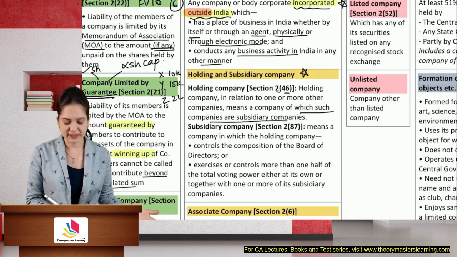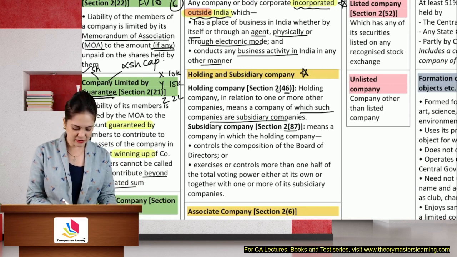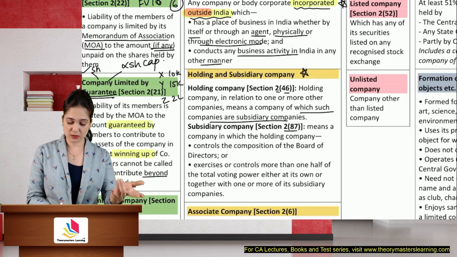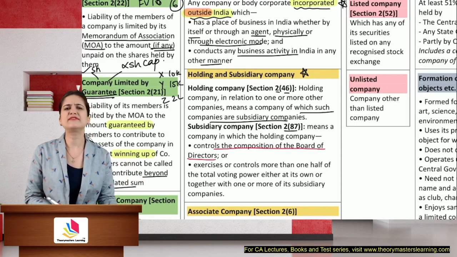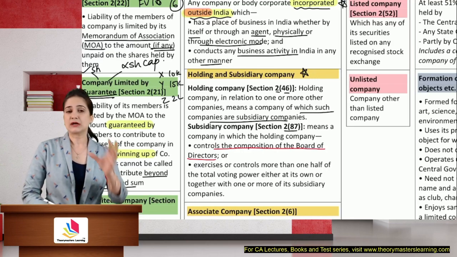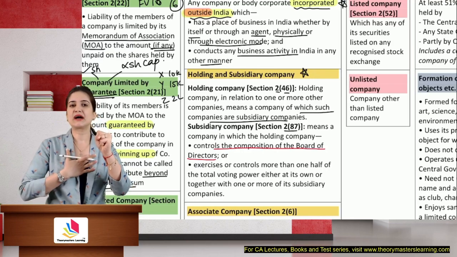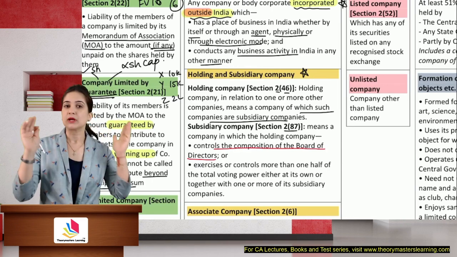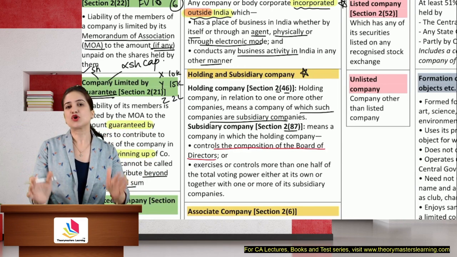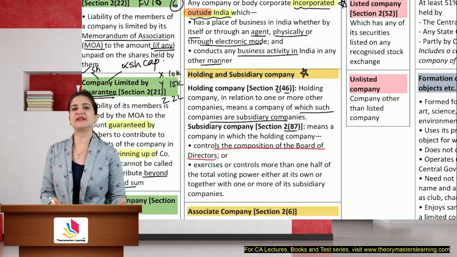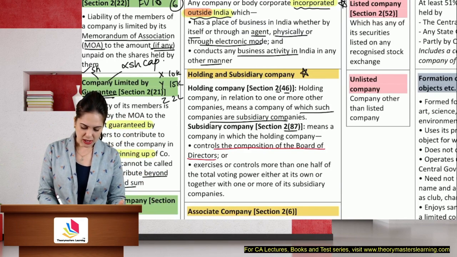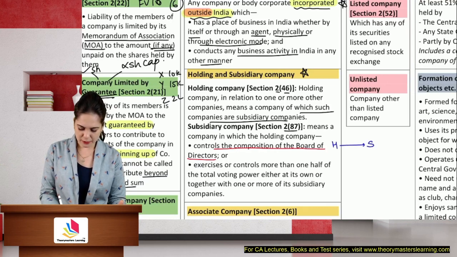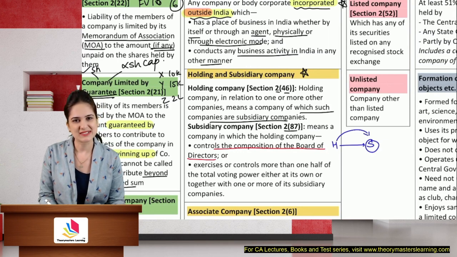How is a subsidiary defined? According to Section 2 clause 87, a subsidiary means a company in which the holding company controls the composition of the board of directors. How will it control the composition of the board? Controlling composition of the board means I can either appoint or remove all or a majority of the directors of the subsidiary without the consent of any person, at my own discretion. So if the company H can either appoint or remove all or a majority of the directors of S, then H is considered the holding company of S.